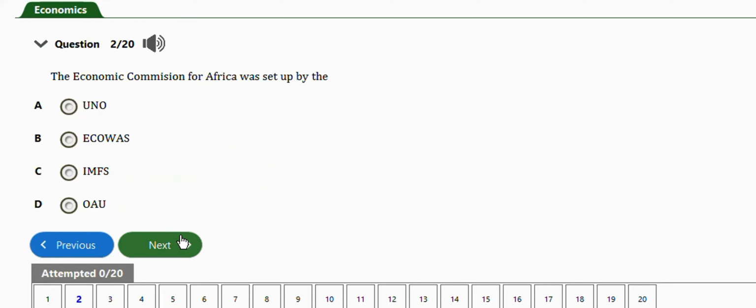It says the Economic Commission for Africa was set up by UNO, ECOWAS, IMFS, OAU. So the right answer is option A, which is UNO. So this is part of the United Nations. Next question is this one.